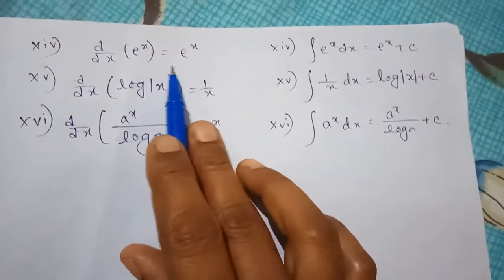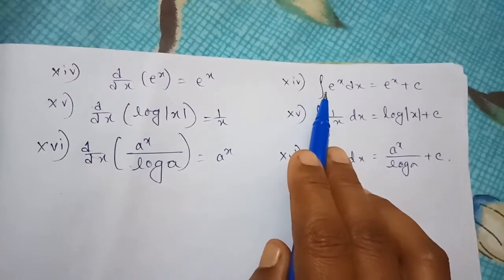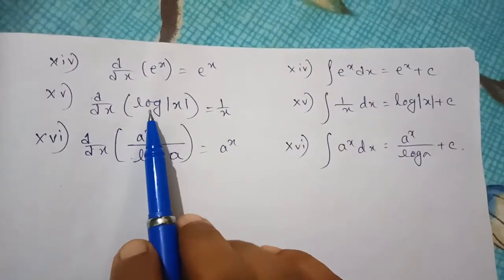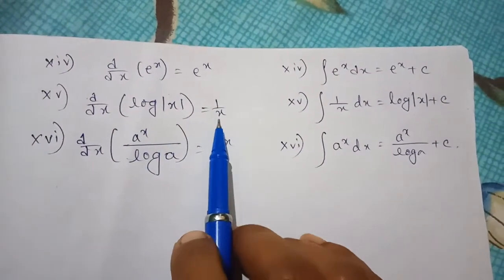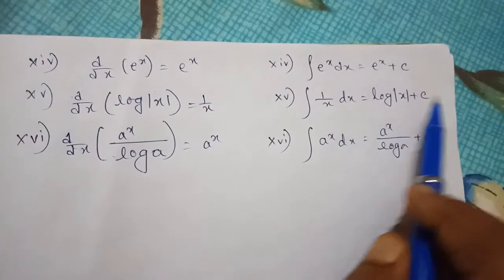The d/dx of e to the power x is itself. So the integration of e to the power x dx equals e to the power x plus c. The d/dx of log of mod x equals 1 by x. So the integration of 1 by x dx equals log of mod x plus c.